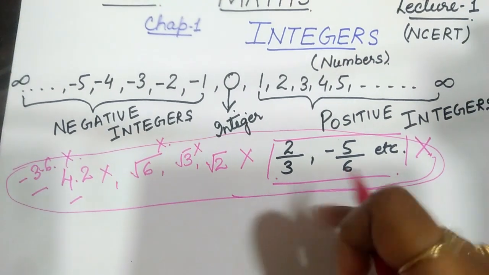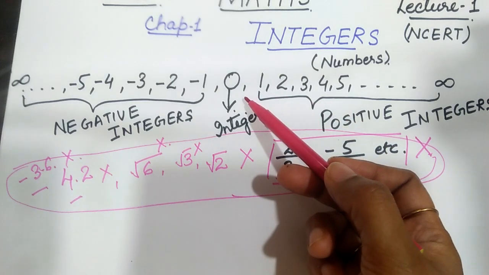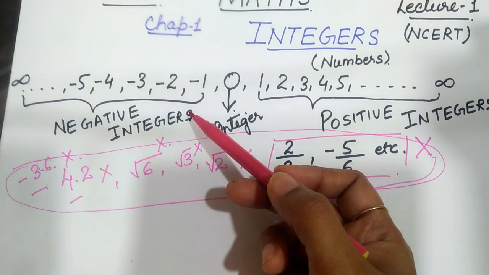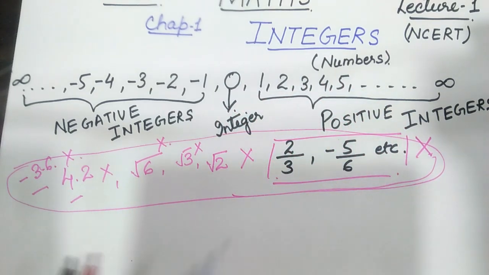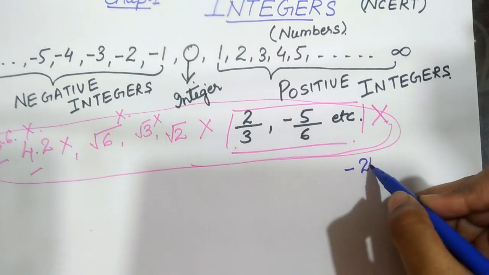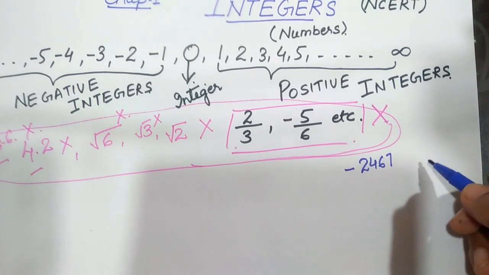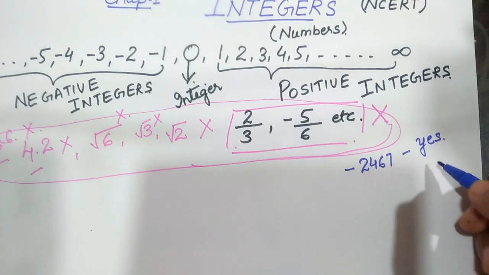Besides these, all the whole numbers together with minus numbers are called integers. So if I ask minus 2, 4, 6, 7, is it an integer? Answer will be yes.